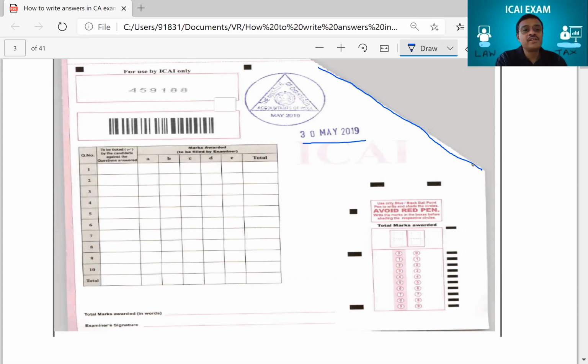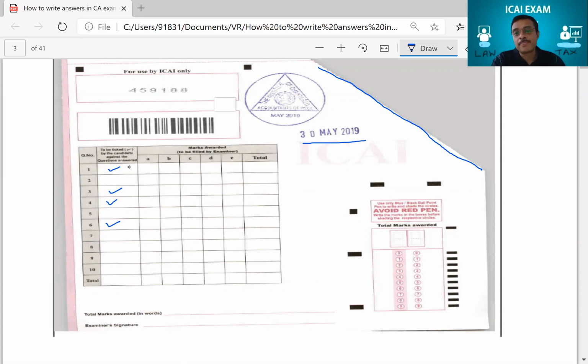And then here, if you see, it says to be ticked by the candidate against the question answered. That means they're trying to tell you that you'll have to tell which all you have answered. So suppose you have answered this question, if you tick here, then marks awarded. So they will tell how much is the marks they're giving you. This will be filled by the examiner. Your job is just to tick which all questions you've answered. Suppose you've answered 1, you've answered 3, you've answered 4, then you've answered 6. If this is how you've answered, you'll have to tick and write there which all you've answered, because accordingly they'll allocate the marks.